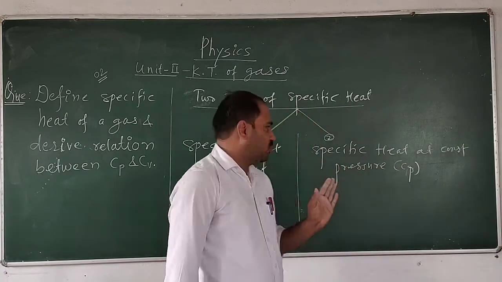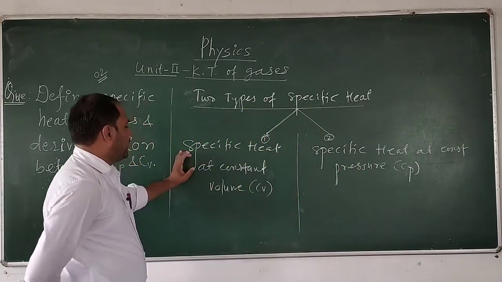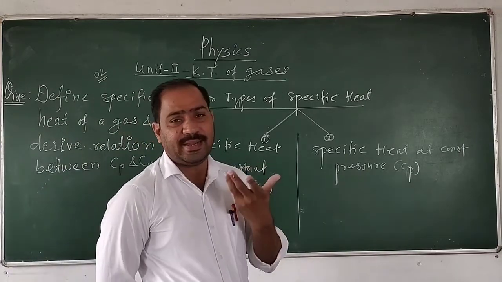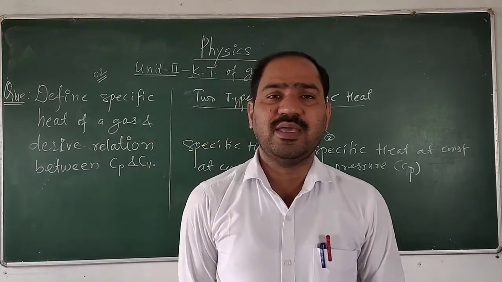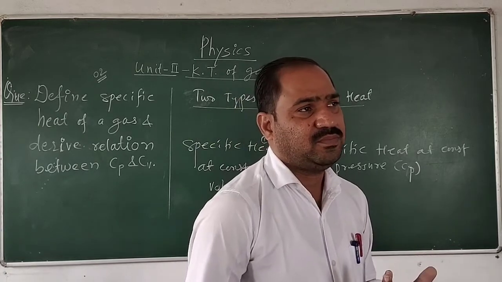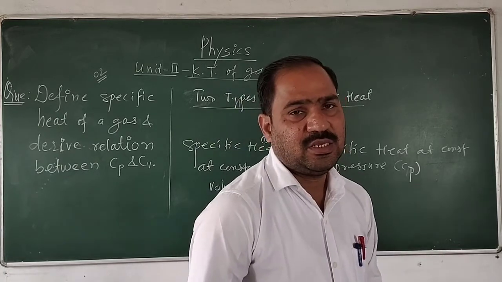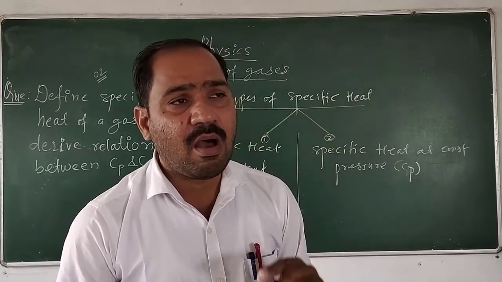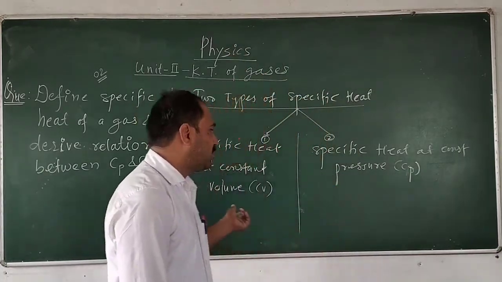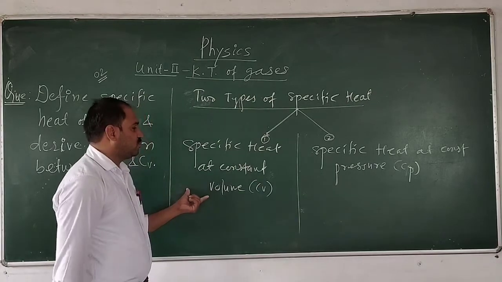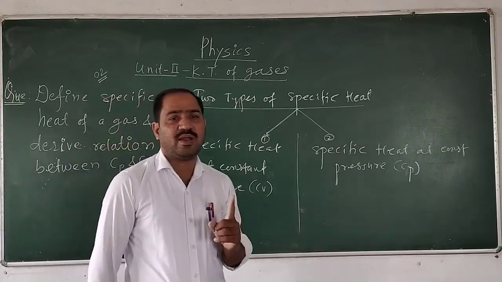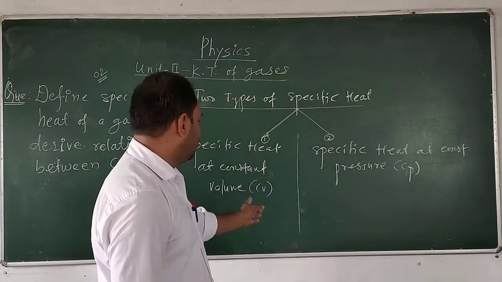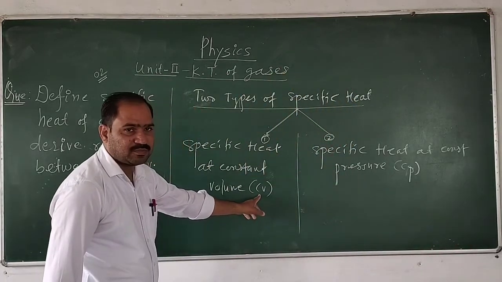Cp. So the specific heat at a constant volume is defined as the amount of heat energy required to raise or decrease the temperature of unit mass of a substance or a gas by 1 degree when its volume is constant.